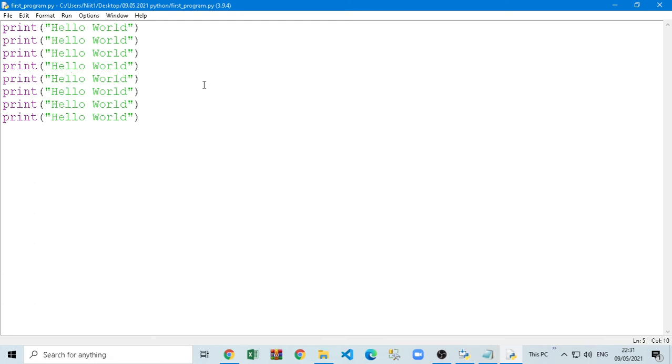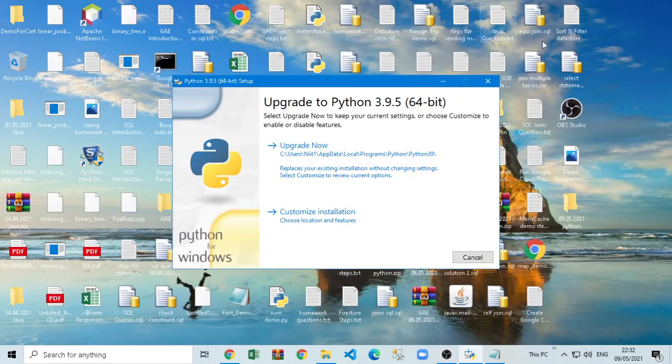So this is just a simple program to understand the software, how we run the program. If you already know the code, you can skip to the next part. If you don't know, please try this code. It is a very important code because it's the first code, and you will understand how to use this software.